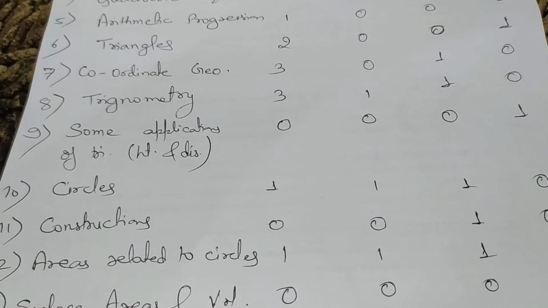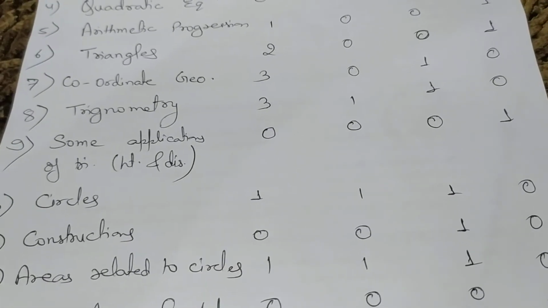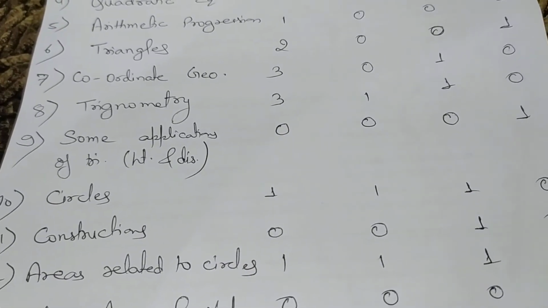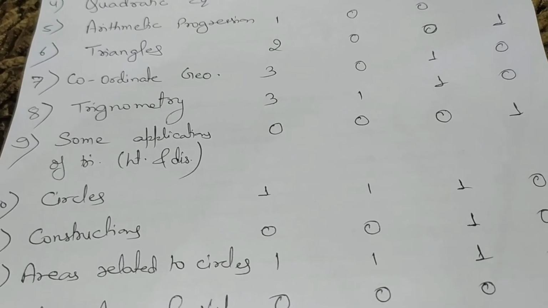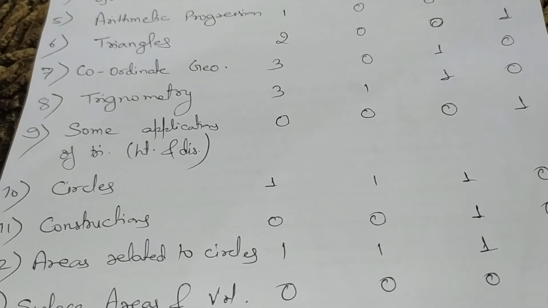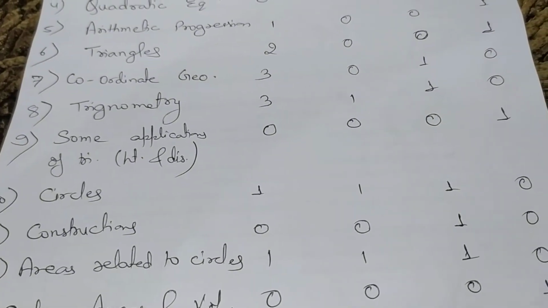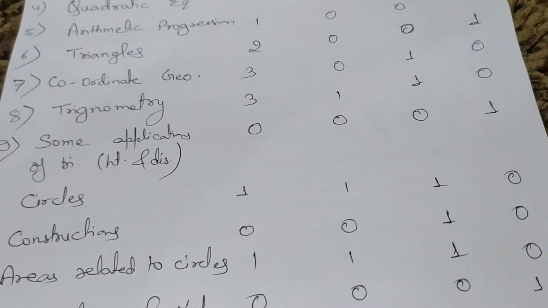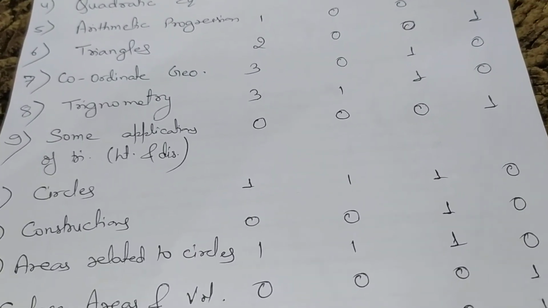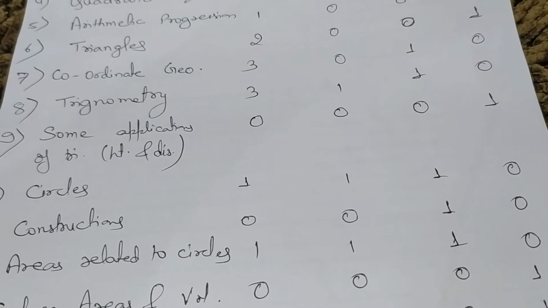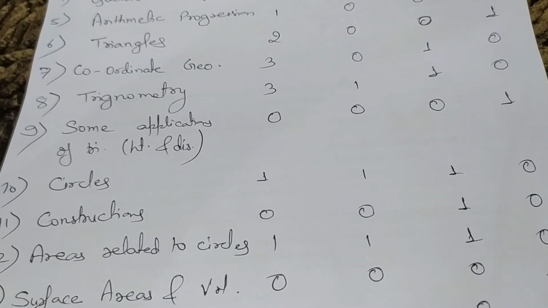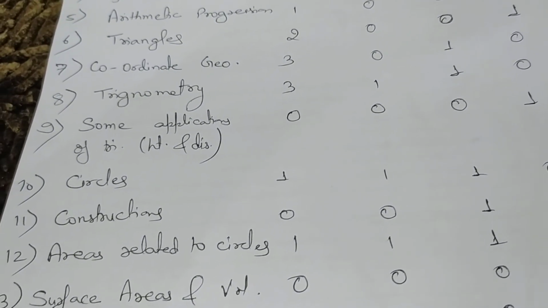Okay, the next chapter is some applications of trigonometry, that is height and distance. The questions are related to height and distance, projections and angles. From this chapter the only question that came is of 4 marks. So we need to focus on the lengthy question types of this chapter.